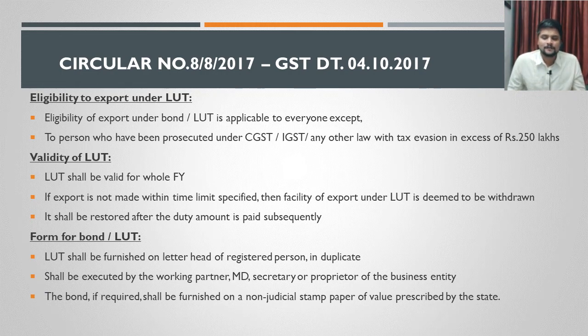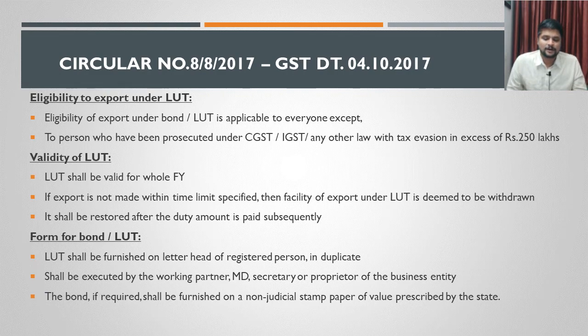Next is the form for bond or LUT. What is the form for applying for this bond or LUT? LUT can be furnished on a letterhead of the registered person in duplicate. LUT can be furnished on the letterhead of the person who is the exporter actually, and it shall be executed by a working partner, or by a managing director, or by any secretary or a proprietor of the business entity.